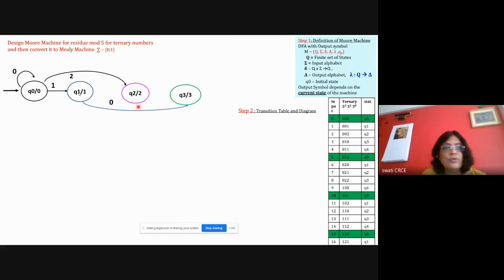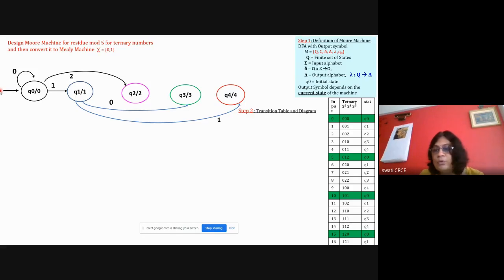0 1 1 goes to Q4. So 0 1 and 1, Q4. Okay, then 0 1 2 is Q0. So 0 1 and 2, Q0. 0 2 0 is Q1. So 0 2 and 0, Q1. Then 0 2 1 is Q2. So 0 2 and 1, Q2.